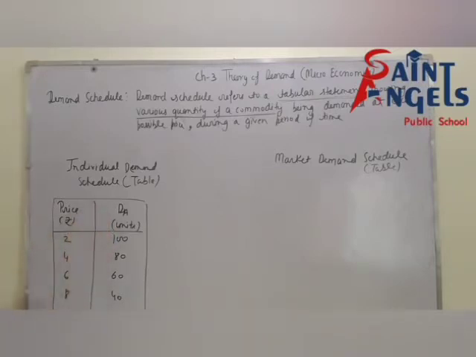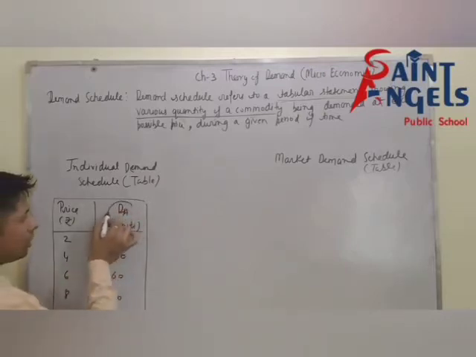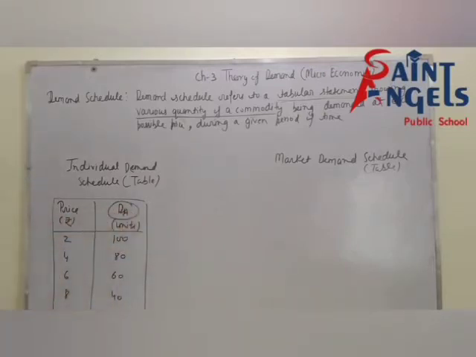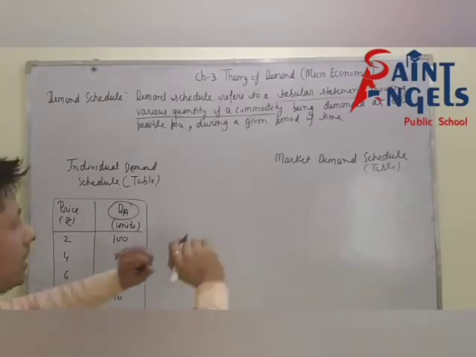Now this is the numerical table of individual demand schedule. Because we are talking about only one consumer, and one consumer is here a consumer. I hope all of you have understood.